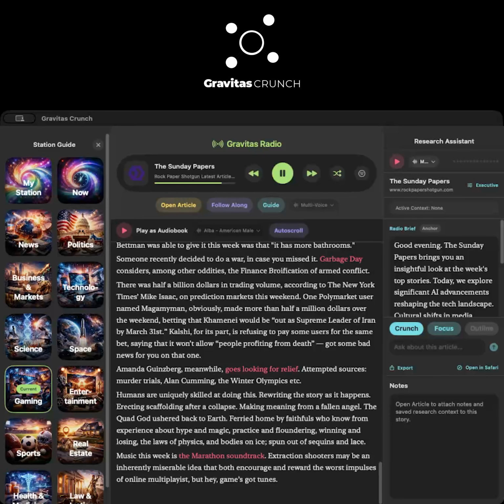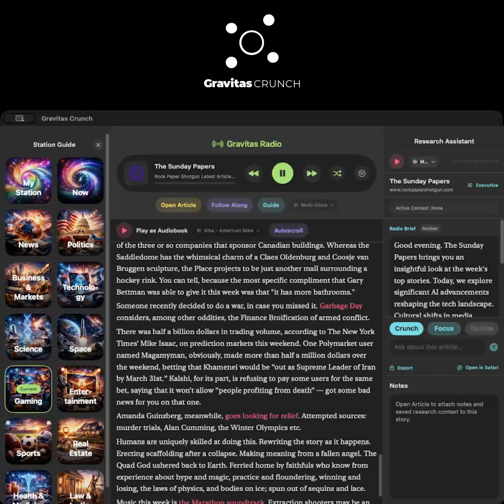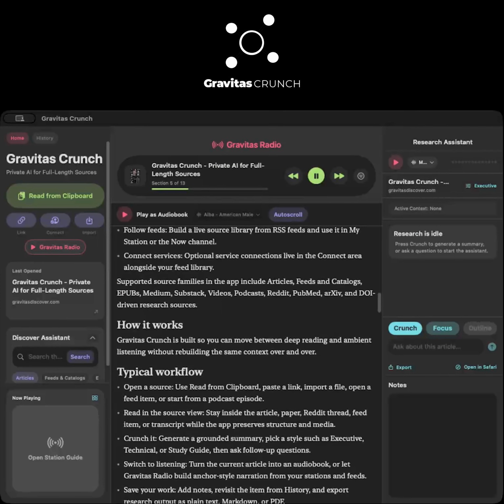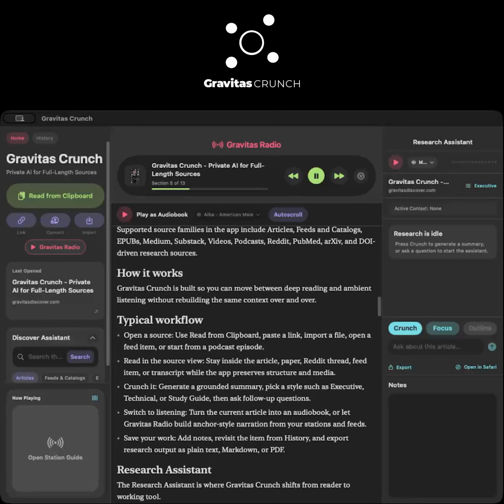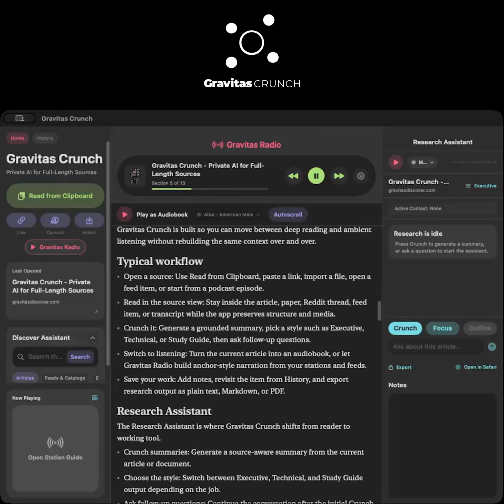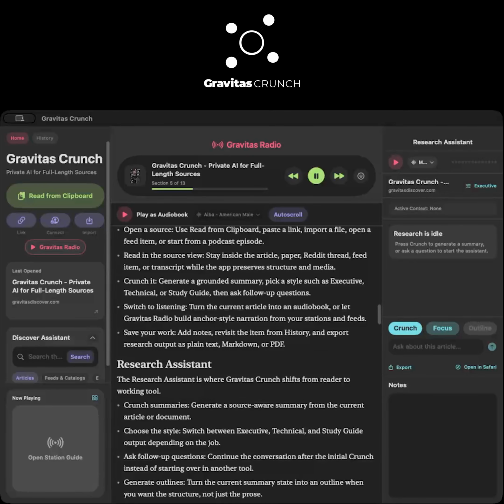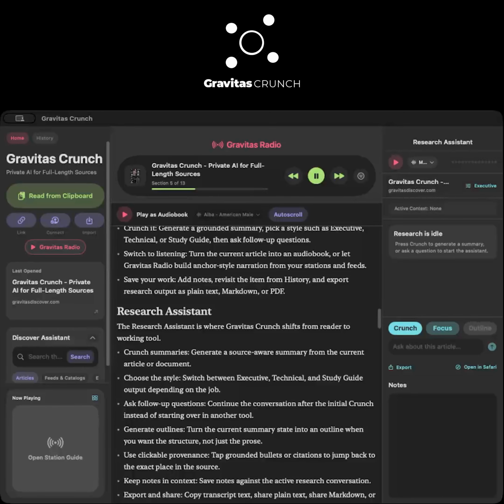Choose the style. Switch between executive, technical, and study guide output depending on the job. Generate outlines. Turn the current summary state into an outline when you want the structure, not just the prose. Use clickable provenance, tap grounded bullets, or citations to jump back to the exact place in the source.